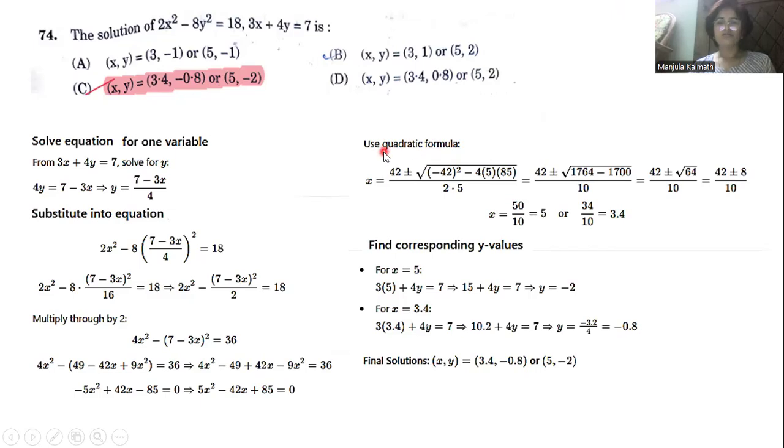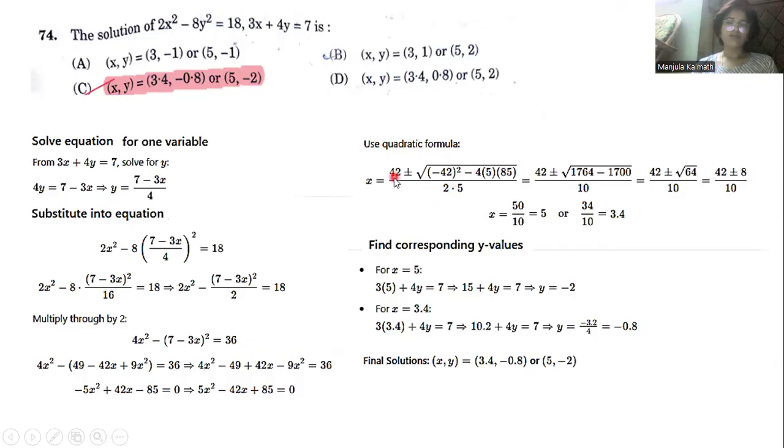The quadratic formula is x = (-b ± √(b² - 4ac)) / 2a.